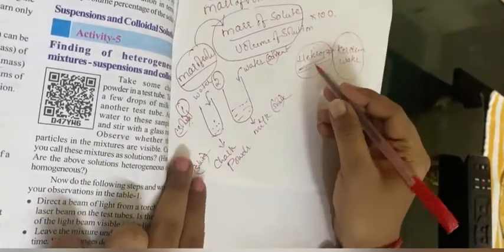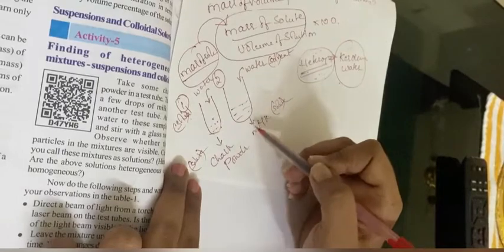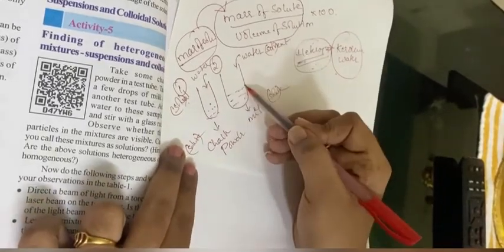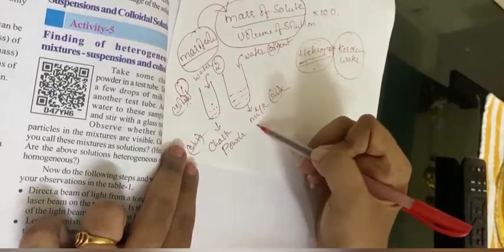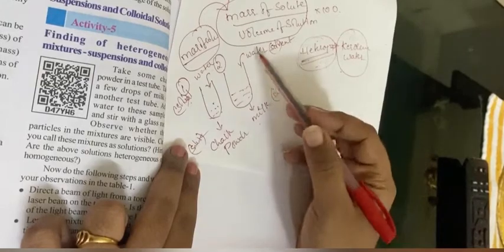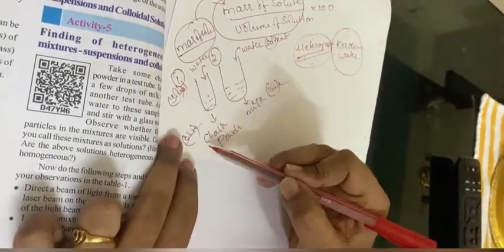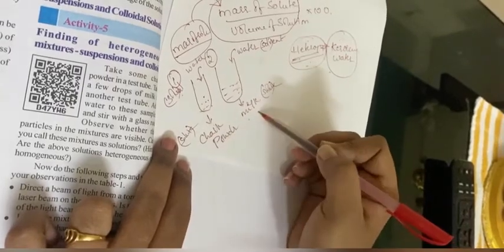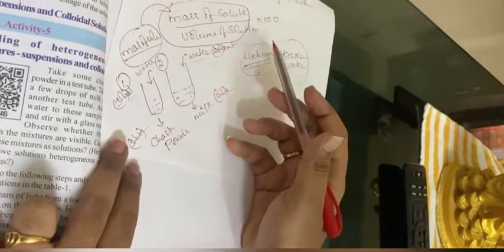Okay, so to learn about this, let us do an activity which I mentioned earlier. I will repeat it again. Take two test tubes. One is filled with chalk powder and the other is filled with milk. Add some water to it, and add water to the other test tube also. Here the solute is chalk powder and milk, and the solvent, as you all know, is water.